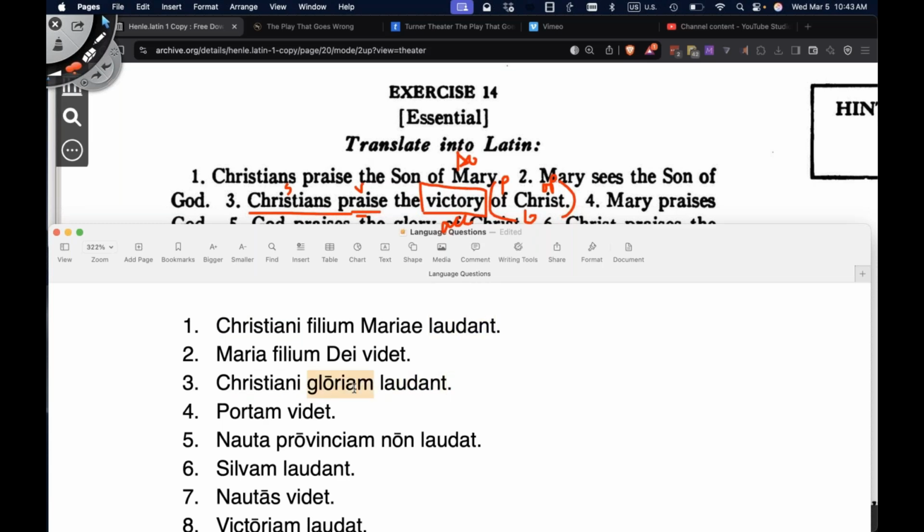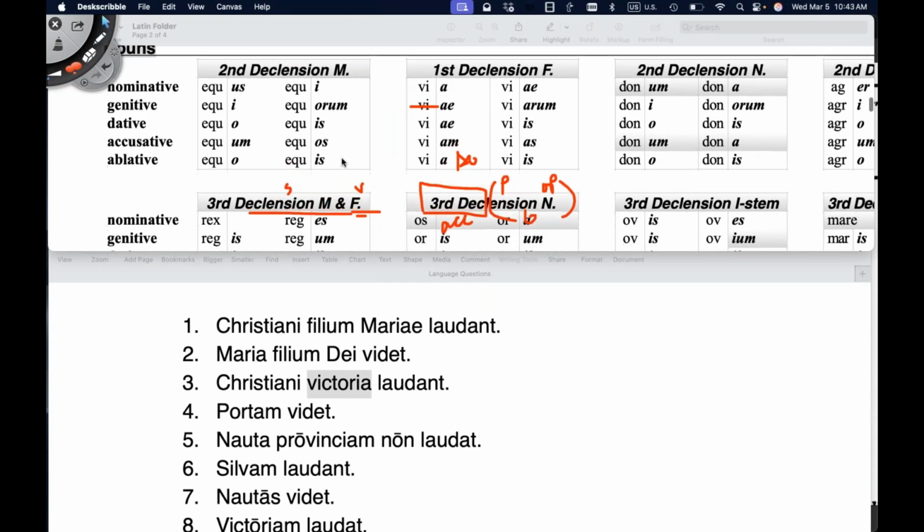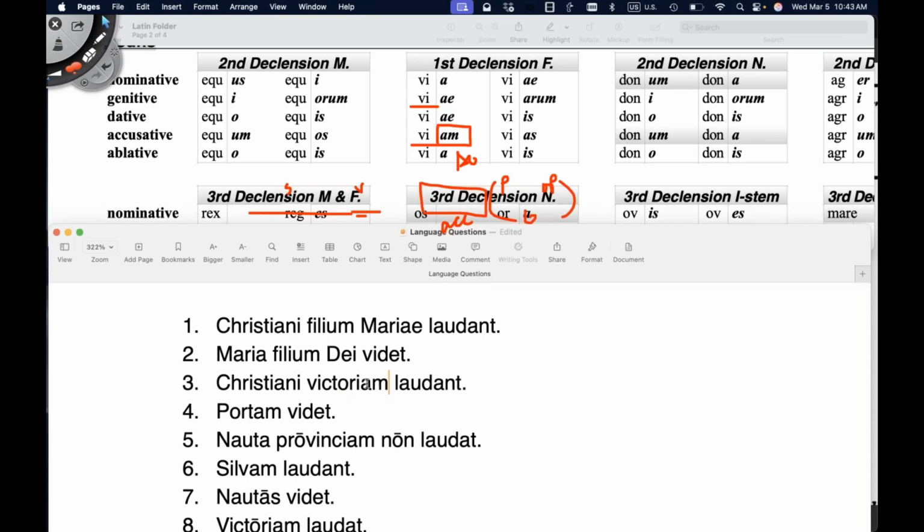Christiani laudant, and then we're going to take the word victoria, and we're going to make that accusative. So we'll go over here and pretend this is not via but victoria, and we are going to be looking at the accusative singular, so it's going to be this one right here, victoriam. Christiani victoriam.